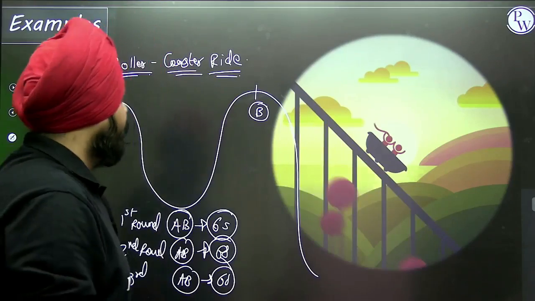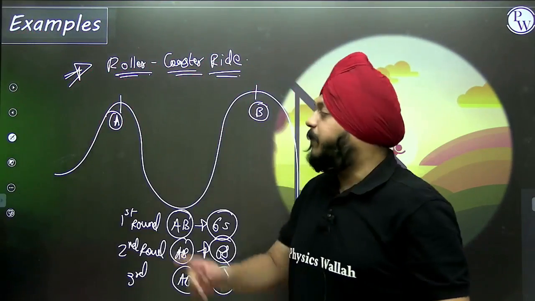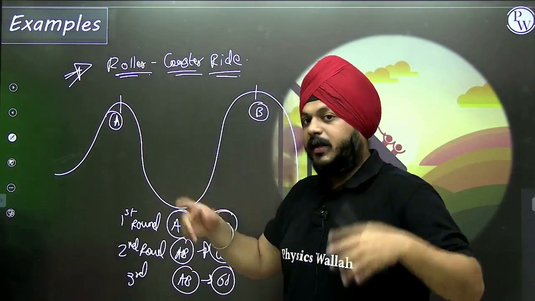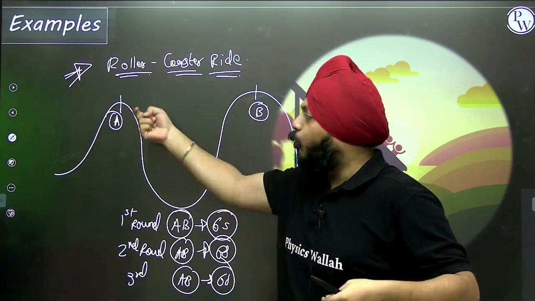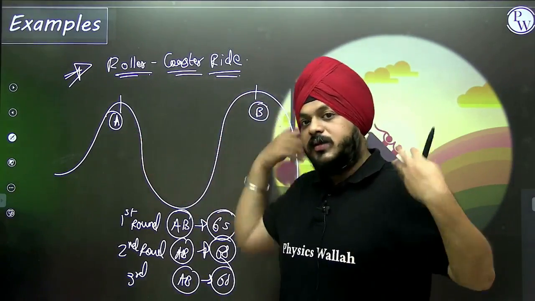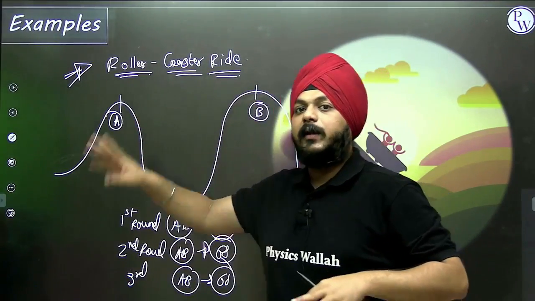Talking about the roller coaster ride: first round, 6 seconds. Second round, 6 seconds. Third round, 6 seconds. Fourth round, 6 seconds. Fifth round, 6 seconds. Thousandth round, 6 seconds. So every 6 seconds between A and B, this path is repeated.